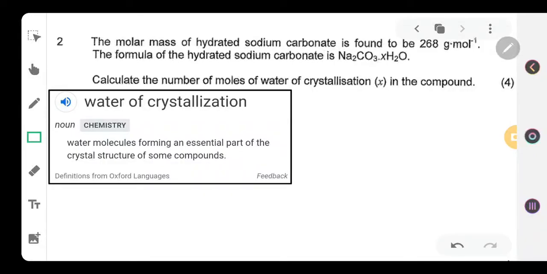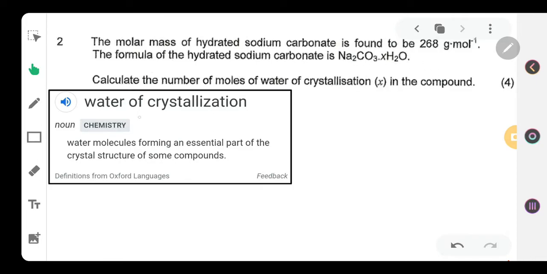Okay, so this is the last question that we did not cover. I'm just going to talk you through how to answer it. So basically, they're saying the molar mass of a hydrated sodium carbonate is found to be 268 grams per mole. The formula of the hydrated sodium carbonate is Na2CO3, and then we've got this funny little dot here, and then you've got an X, H2O. And we'll come to that just now.